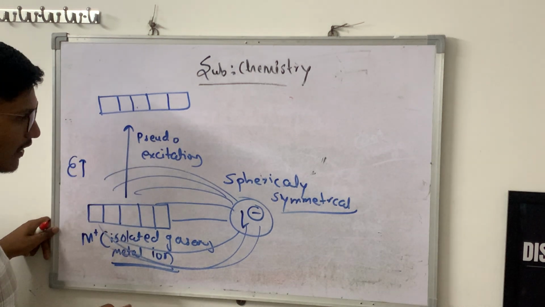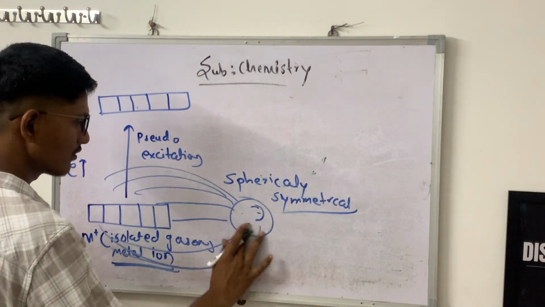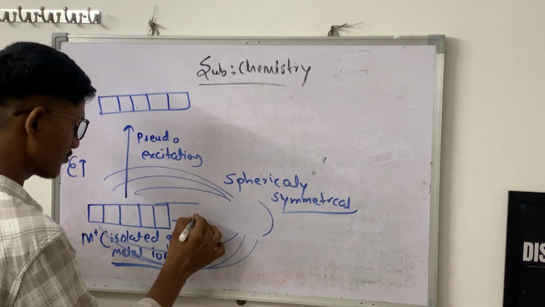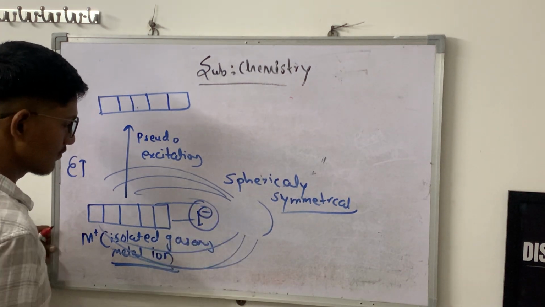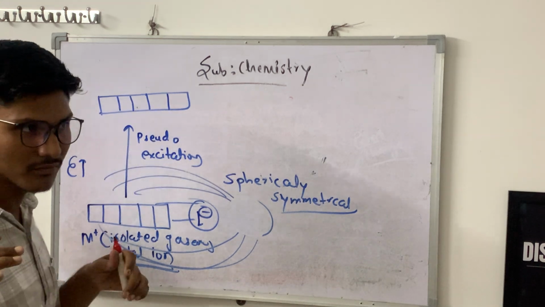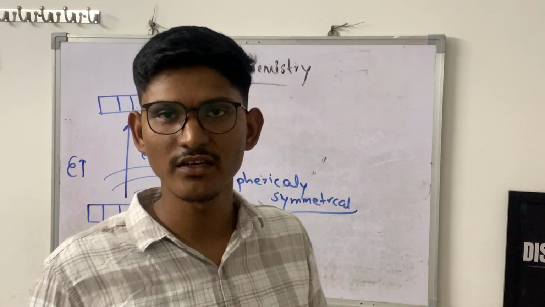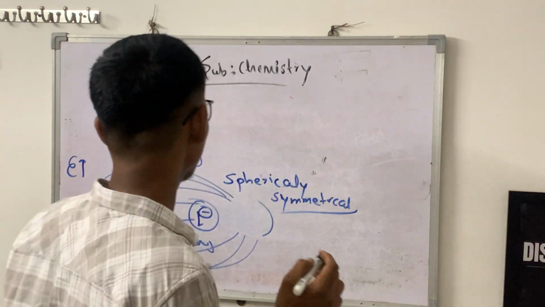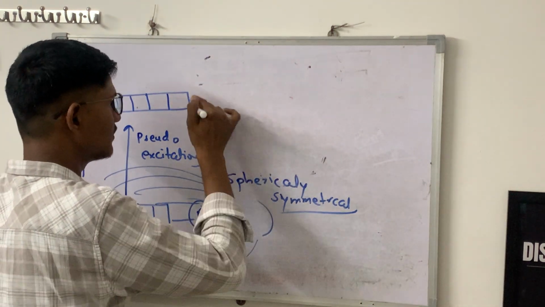And after that, when the ligand is near to this orbital, then what happens? Then there is a true excitation in the orbital. Meaning what? Then there will be splitting.